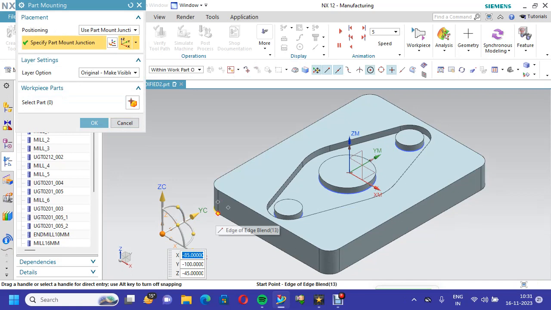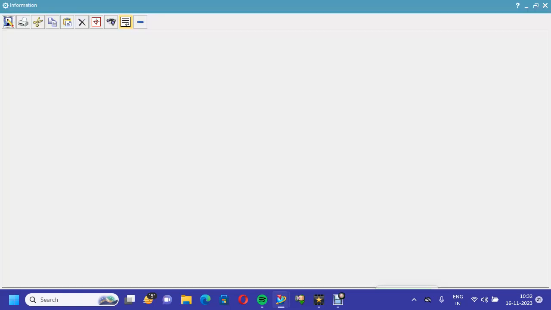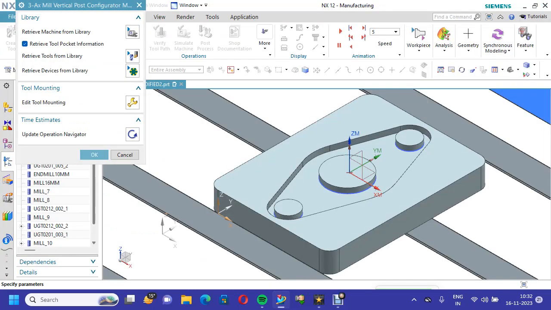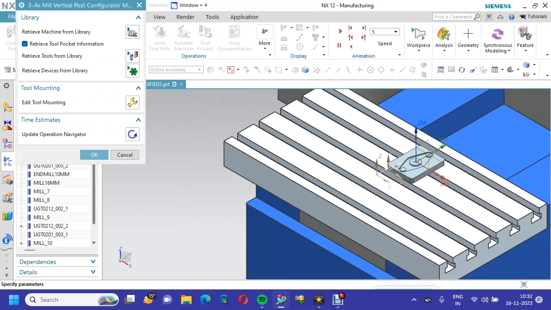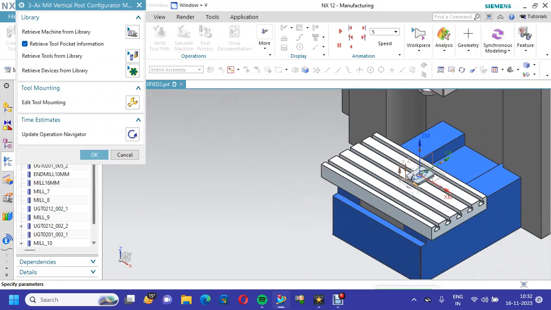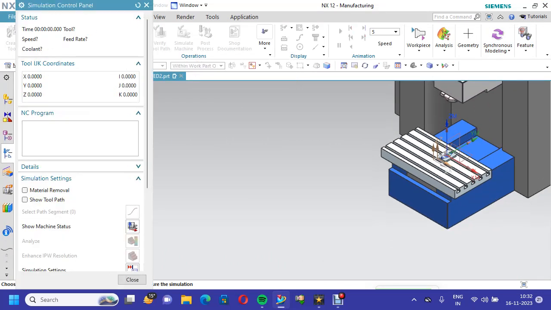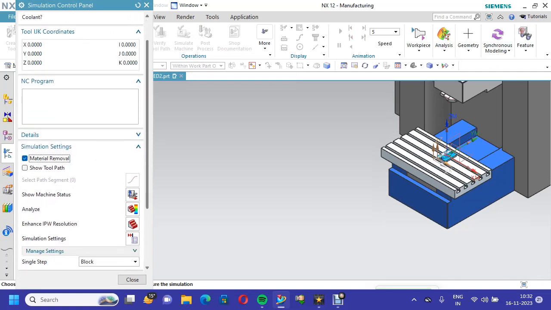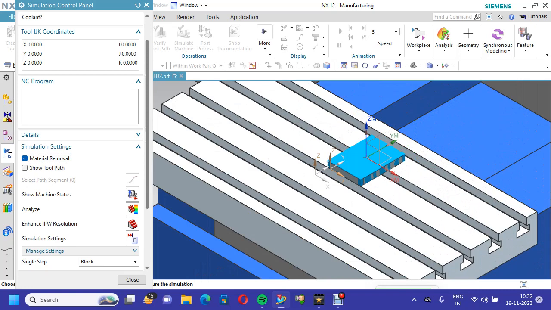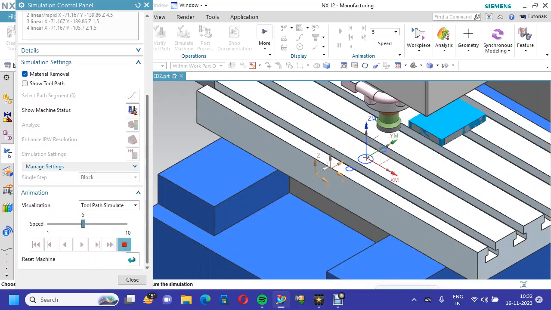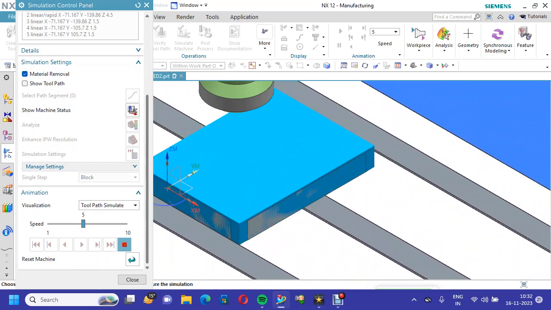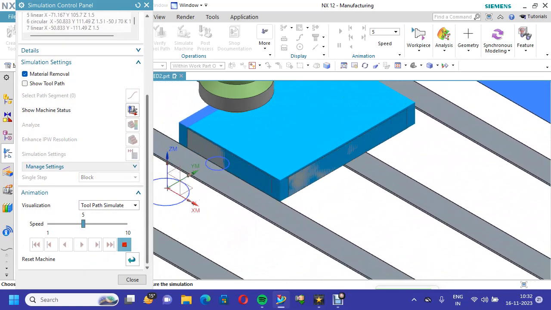Then choose where you want to put the workpiece. I am putting it here at the center, or corner, or any one place you can make it. The machine has come. Then go to simulate machine, go to material removal, and zoom in a little bit. First the facing operation is coming.